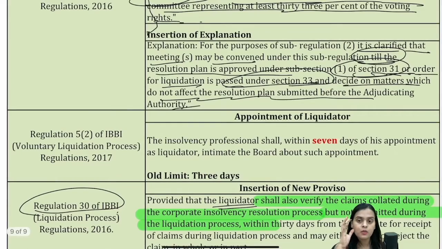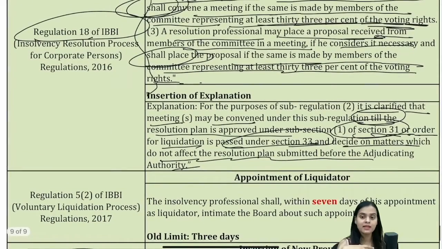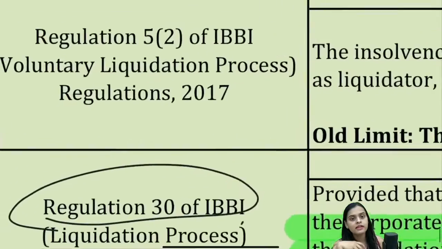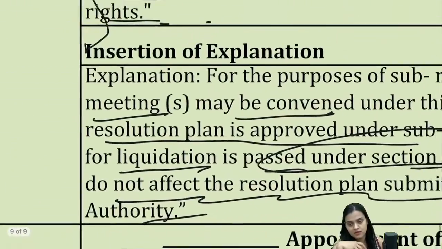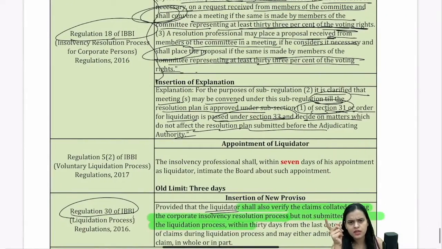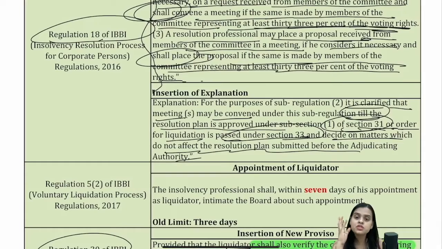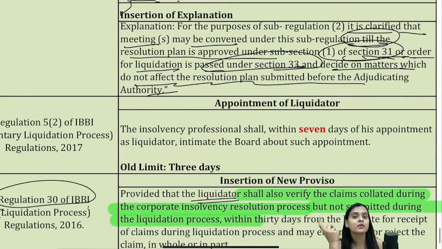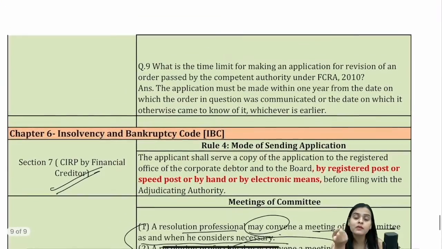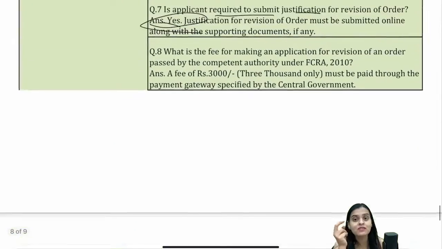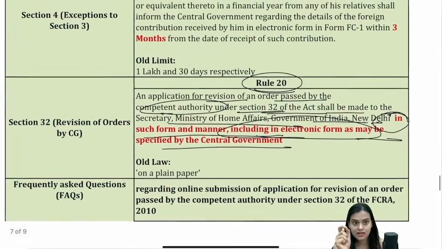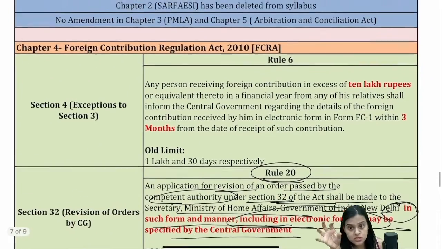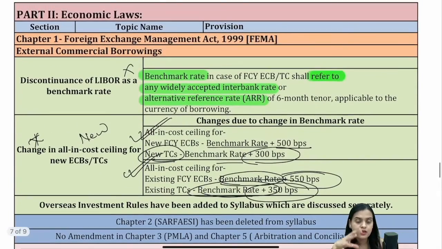See, one thing which I have kept in mind is that as a student, you cannot get into these intricate details, right? Which sub-regulation, which regulation, where is what. You need to remember just before the examination, so that if a question comes, I should know such things. Right, I should know that within 7 days they have to intimate. So what you must know from your examination perspective, I have made you highlight. I have told you specifically that this is something which is important and you must keep it in your mind. So consider those important things and jot them down on a piece of paper.